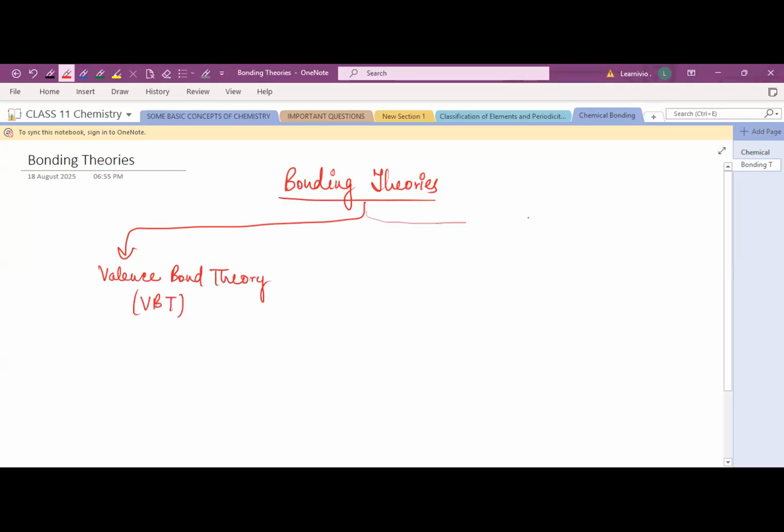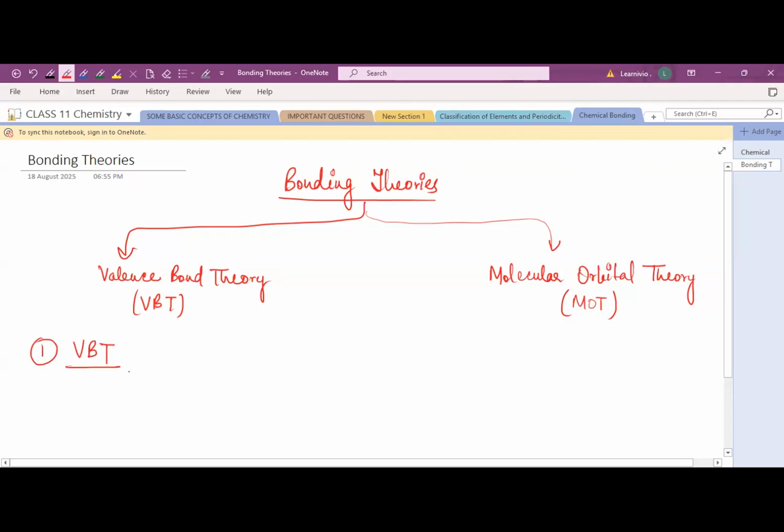And the second theory is molecular orbital theory. Okay, now write the first one. This is your first, valence bond theory, VBT. Now first try to understand what is VBT, valence bond theory.